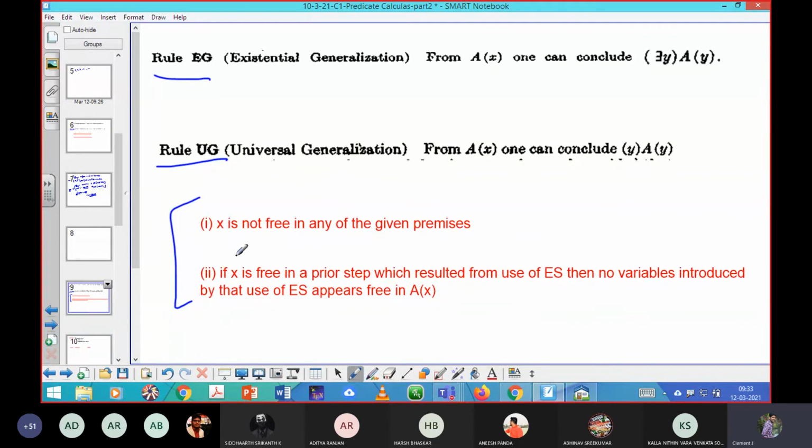Now you can keep in your mind only the rules: rule US, ES, rule UG, and rule EG. That's it. Totally four rules I have planned to convey to you in this model. With that, the model is completely over. You can easily secure 10 marks. It is not required to memorize or go through other formulas other than these four rules. The rest of the formulas you are already familiar with from your previous model. So you can secure another 10 to 20 marks in your internal exam from this model itself.